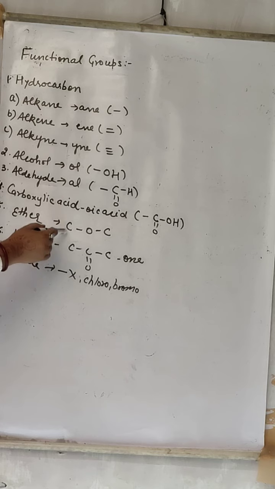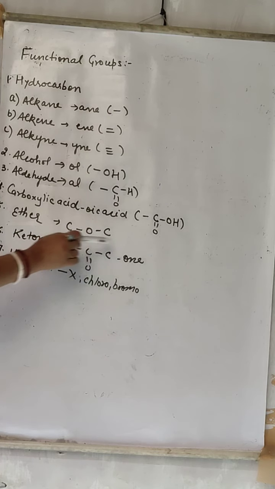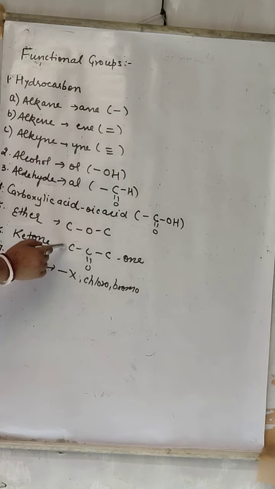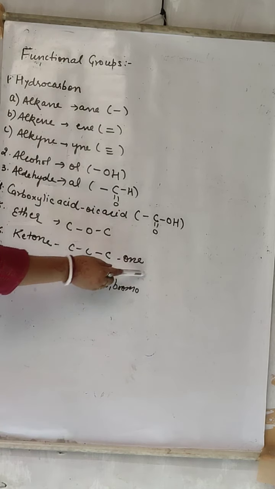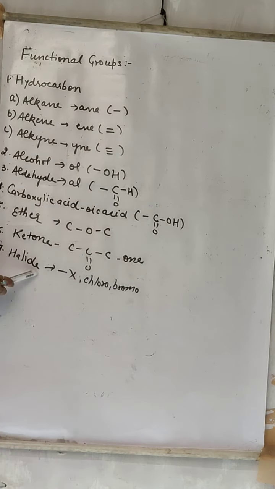Ether is COC, meaning between 2 carbons, if O is present, that is called ether. Ketone, between 2 carbons, CO is present, that is ketone, and suffix is -one. Halide is X, that is fluorine, chlorine, bromine, iodine, and it will be called fluoro, chloro, bromo, iodo. Alright, these are the functional groups which we are going to use in IUPAC.